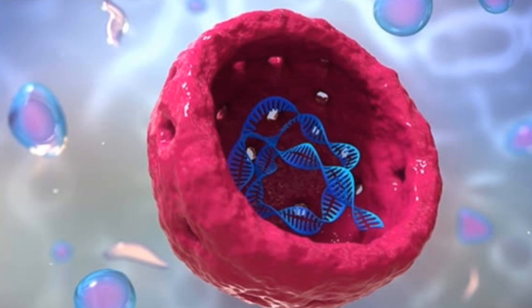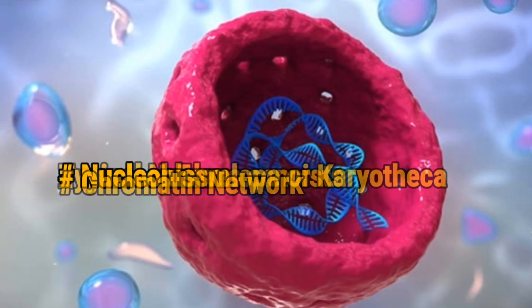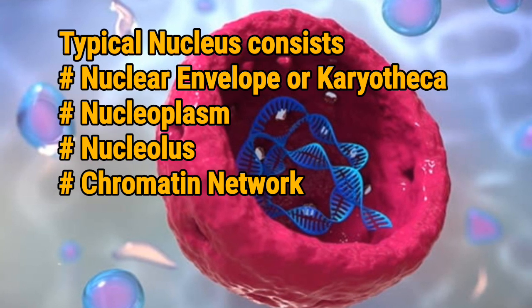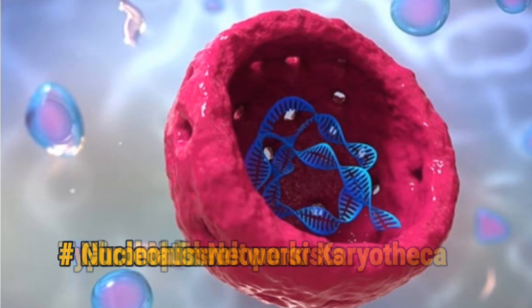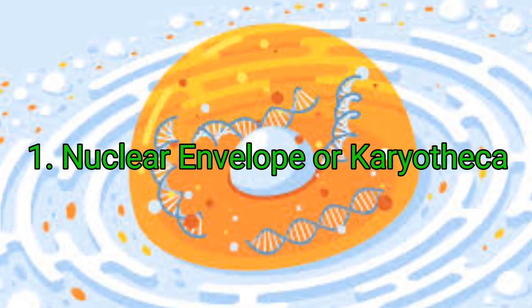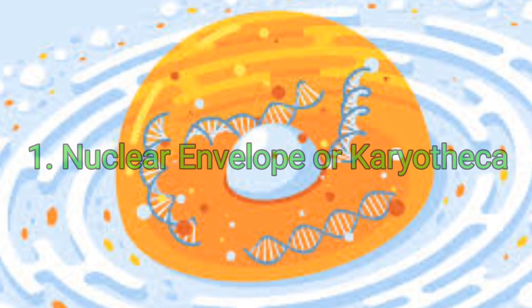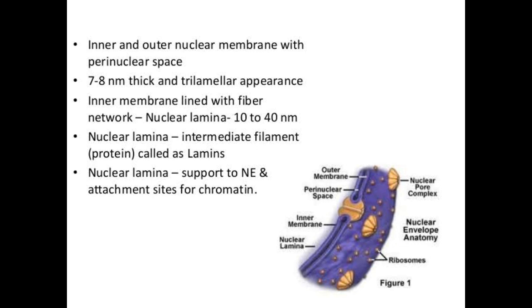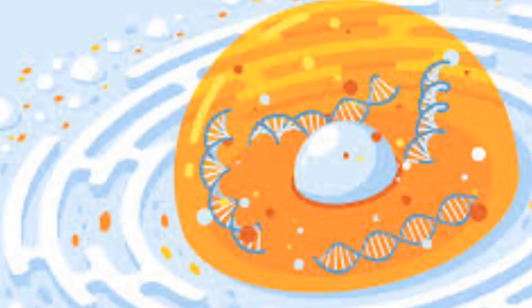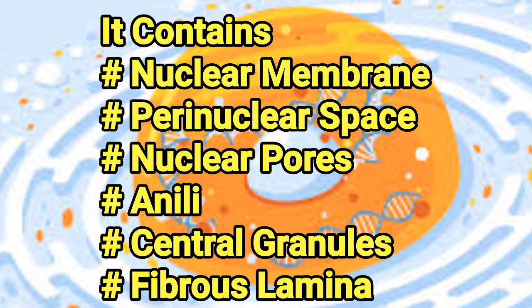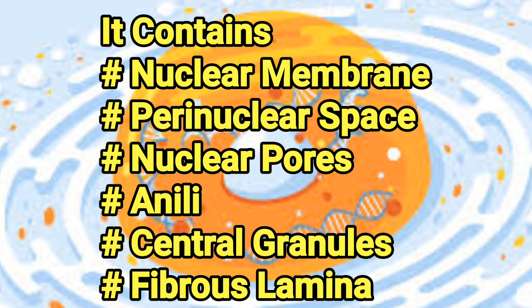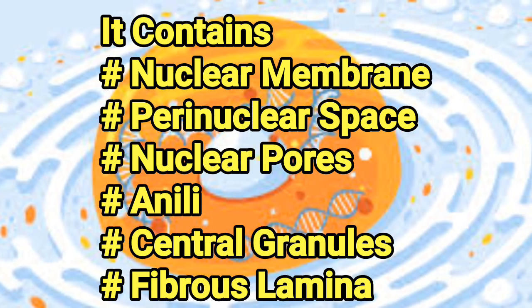Structure of the nucleus. A typical nucleus consists of the nuclear envelope or karyotheca, nucleoplasm, nucleolus and chromatin network. Now let's talk about the nuclear envelope or karyotheca. The nuclear envelope is a double membrane with outer and inner nuclear membranes separated by a perinuclear space. It consists of nuclear membrane, perinuclear space, nuclear pores, annuli, central granules and fibrous lamina.